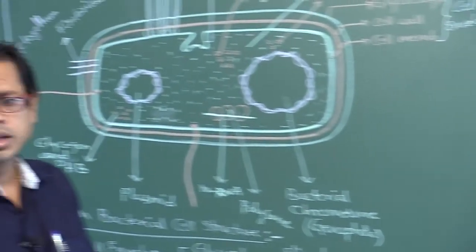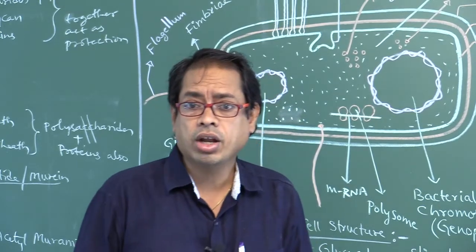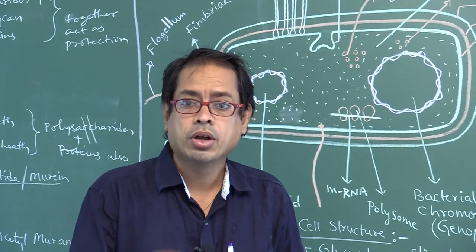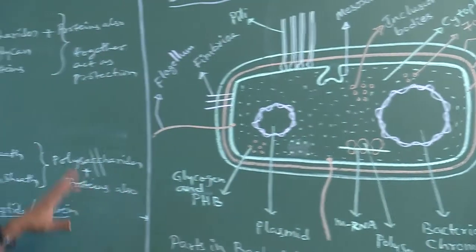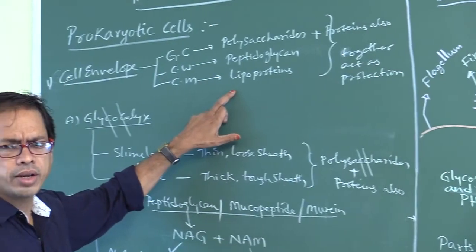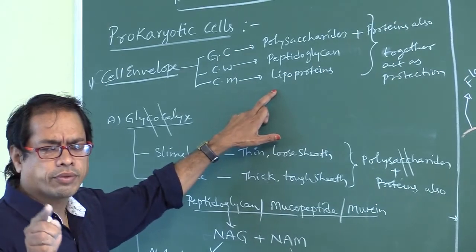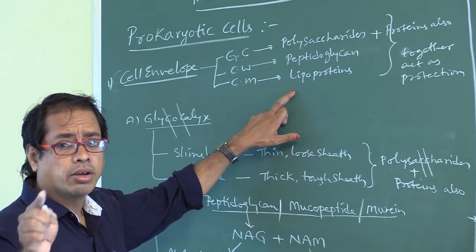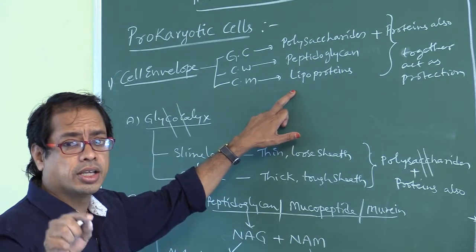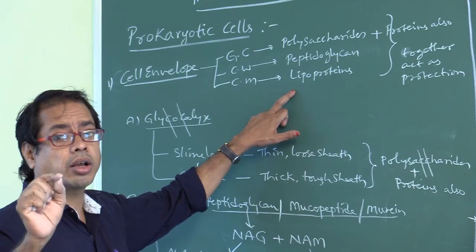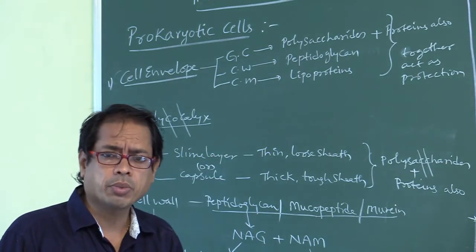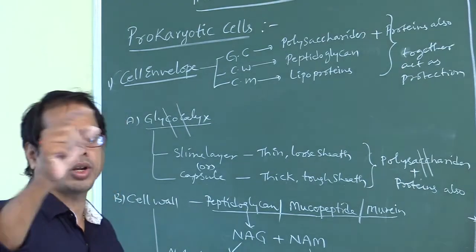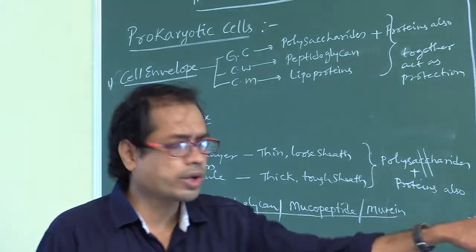This is about cell membrane. Cell membrane is made up of lipoproteins. Cell wall is made up of peptidoglycan. Loose sheath or capsule is made up of polysaccharides. Those three we have to remember, very, very important. The eukaryotic nature found in the prokaryotic cell is the cell membrane chemical composition. Prokaryotic cell membrane is made up of lipoproteins. Eukaryotic cell membrane is made up of lipoproteins. Okay? Please note down all these points, my dear students.